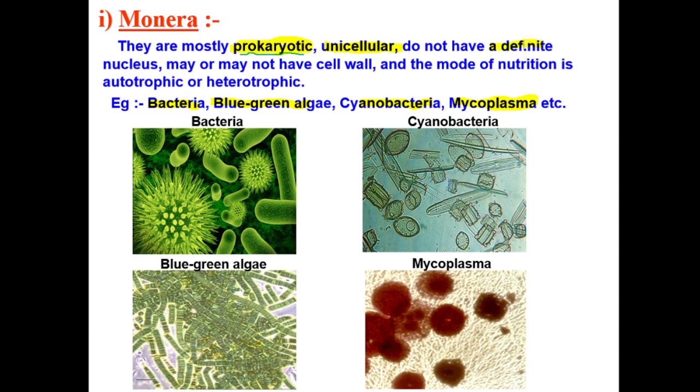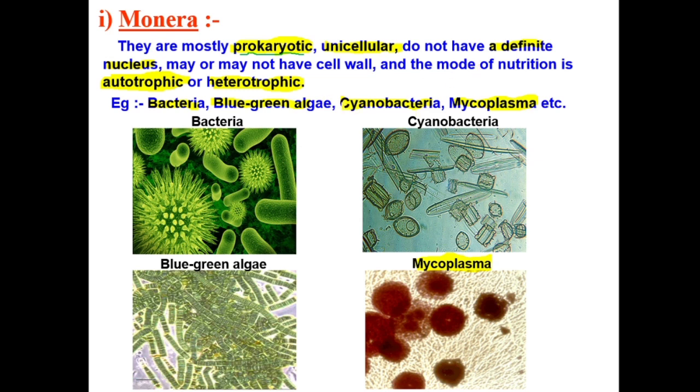What more? Prokaryote means they do not have a definite nucleus. They may or may not have a cell wall. Like blue-green algae, bacteria, and cyanobacteria have a cell wall, but mycoplasma do not have a cell wall. So you may have a cell wall or may not. You may be autotrophic or may not, right? Autotrophic, heterotrophic. These terms will be used very often in this chapter. That's why at the start of the chapter we discussed these terms.